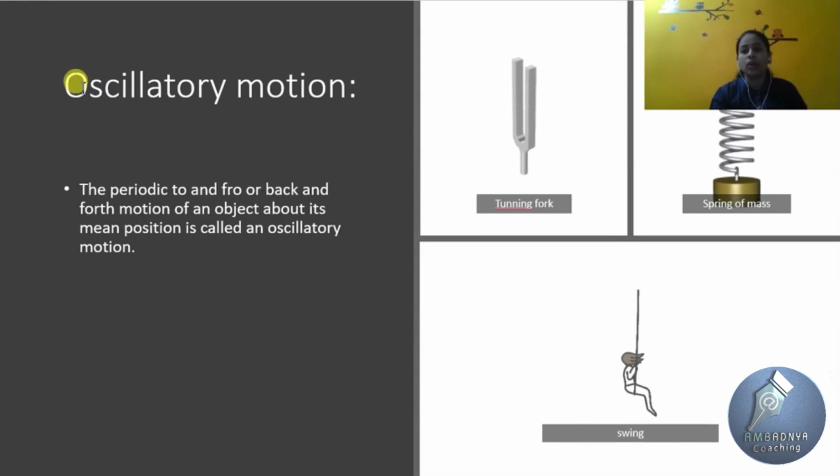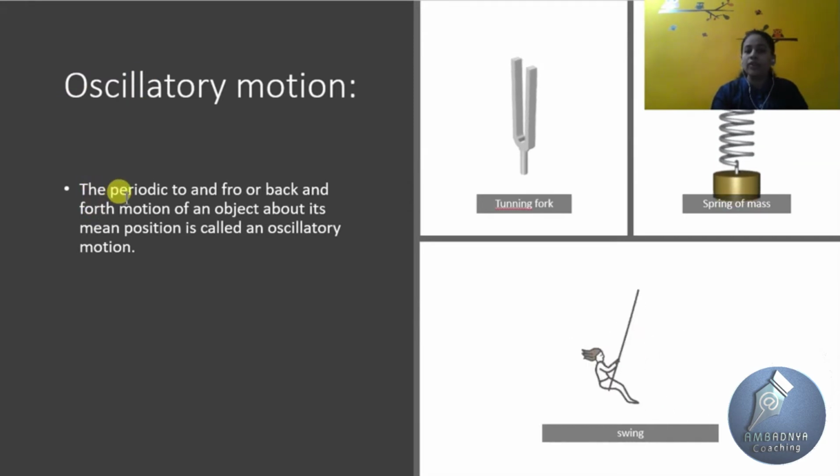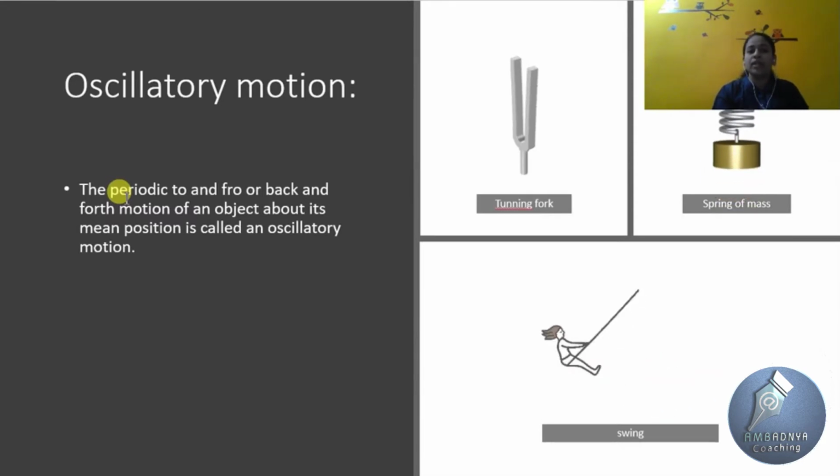So the definition is: the periodic to and fro or back and forth motion of an object about its mean position is called oscillatory motion. What is mean position? At mean position, the net force acting on the body is equal to 0. Mean position is also called the equilibrium position.